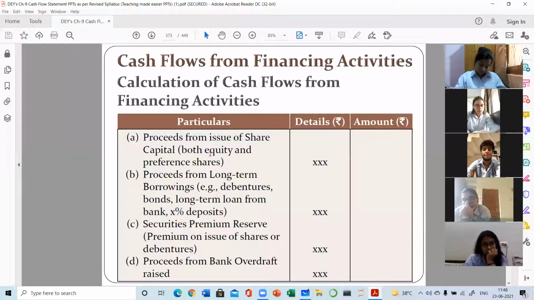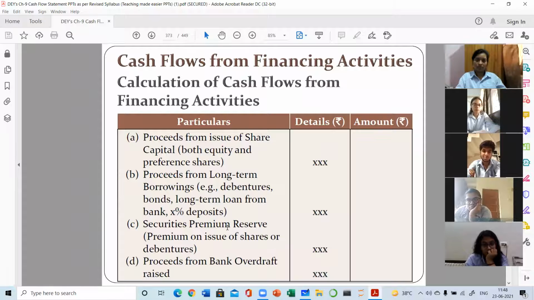So proceeds from the issue of share capital, both equity and preference shares. If any share is issued, then it will be added. So how will you come to know that the shares are issued? If increased, it means issued. If decreased, it means redeemed. Proceeds from long-term borrowings, which includes debentures, bonds, long-term loan from bank and deposits. All the four I have explained.